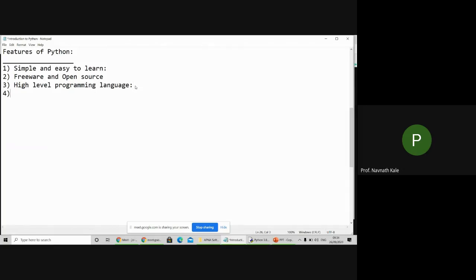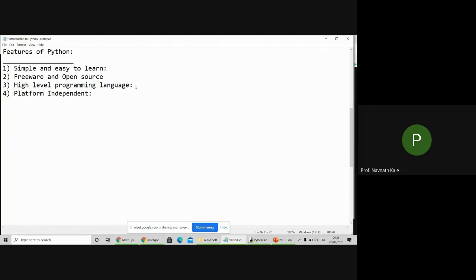Next, the fourth feature is that it is platform independent. Platform independent language means what? Suppose I have written this Python code on a Windows machine. So now this is my Windows system.